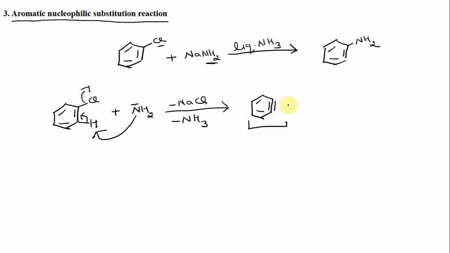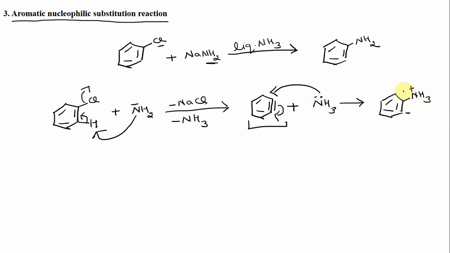Now this ammonia molecule, due to the presence of a lone pair of electrons on nitrogen, acts as a nucleophile and attacks this benzyne. So this results in the formation of another intermediate. This becomes NH3+ since it lost a pair of electrons, and this carbon acquires a negative charge.